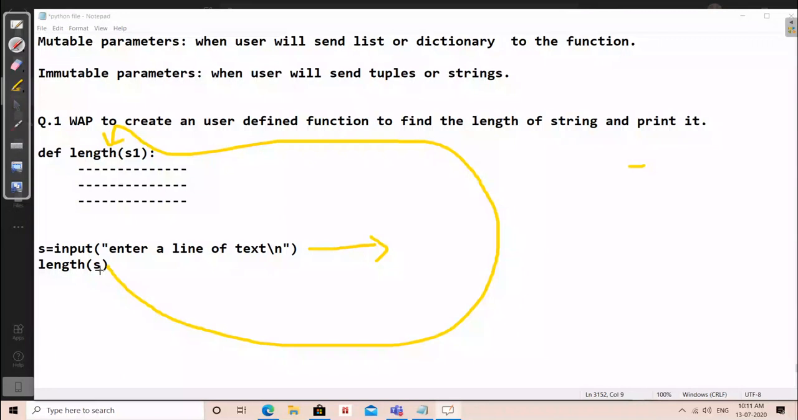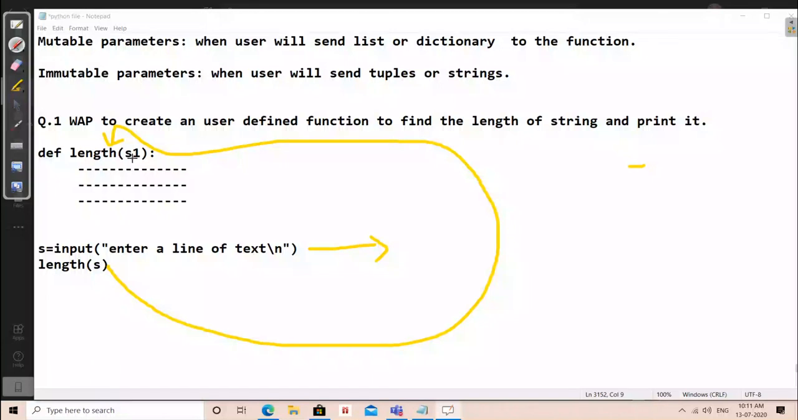Fine. S will be stored in S1. The value of S will go in S1. जो S के अंदर suppose S के अंदर welcome था. You just imagine कि welcome is stored in S. So now this same welcome will go in S1. That means now you have string with you in S1, whatever you have input in S. Fine. Now the question is all about finding the length of this S1. And what is that? It is asking how many characters are there in this particular S1 variable.